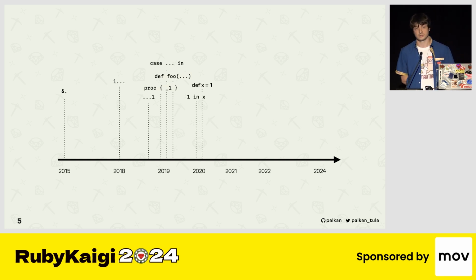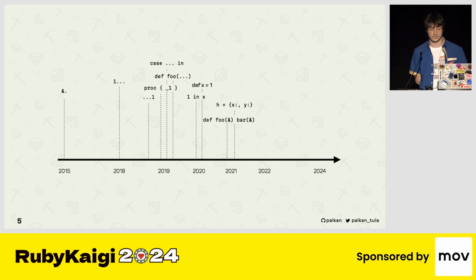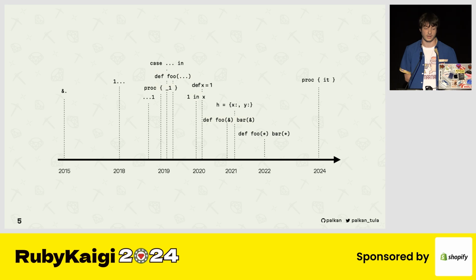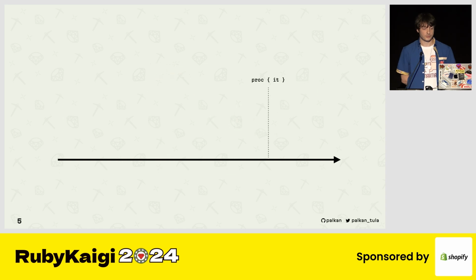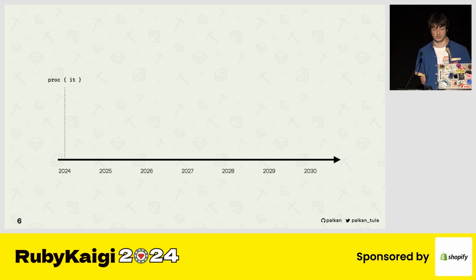Then we continued adding new syntactical features, small, big, and even in the next upcoming release, we already have one minor but really cool addition, an implicit argument for procs. But I would like to talk about what's going to be after that. So the evolution is not stopping here.